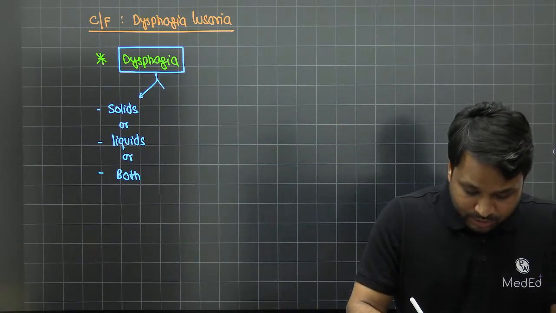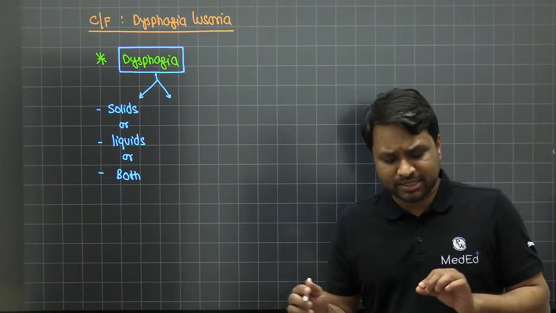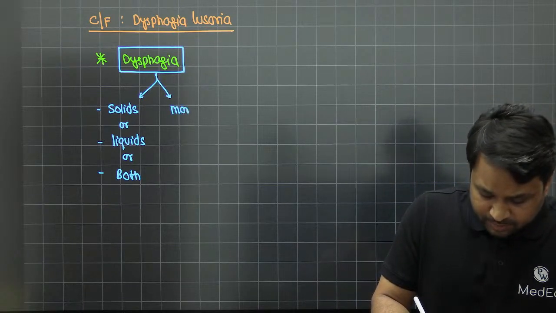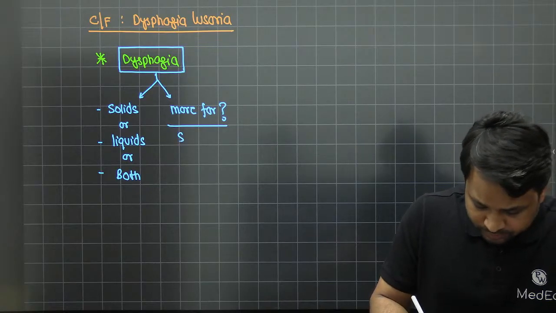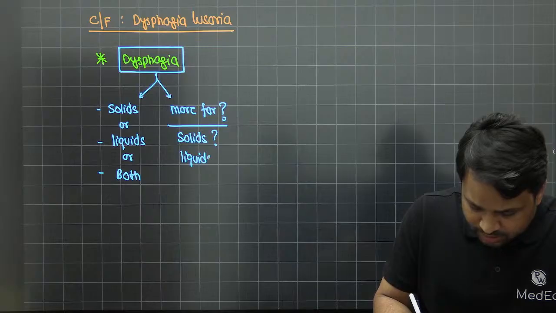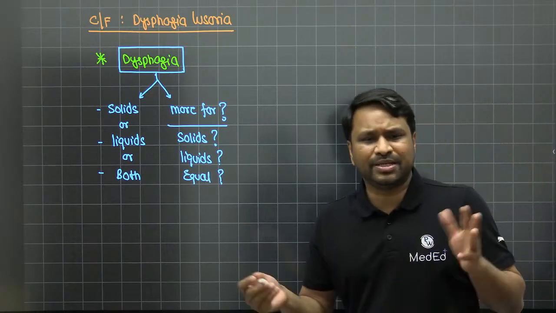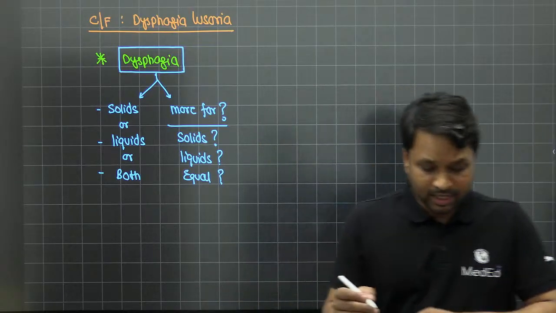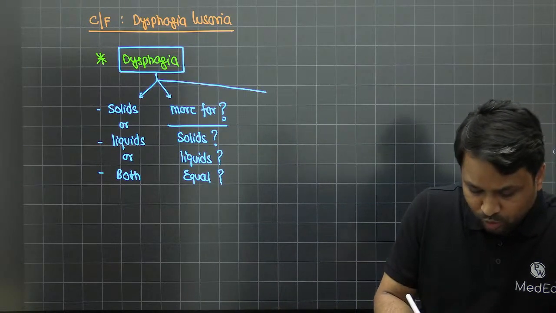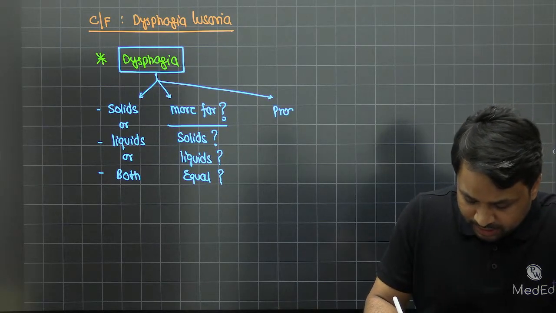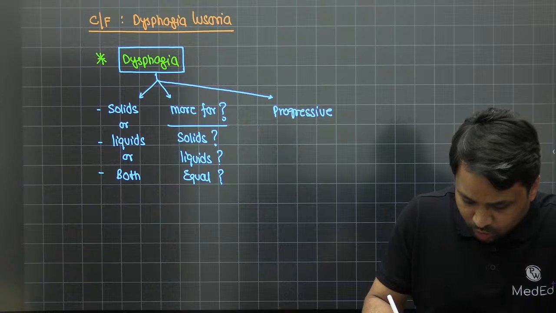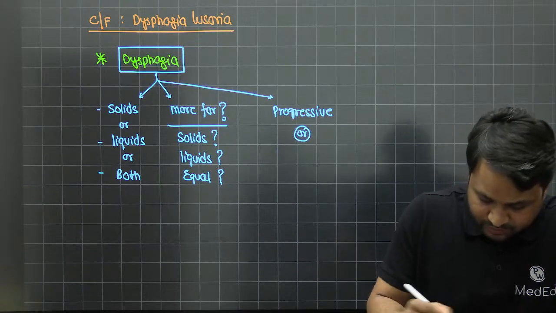The second question that I'll ask is, when the patient says the dysphagia is for both solids and liquids, then I'll ask, is it more for solids? Is it more for liquids? Or is it equal for both? That means it does not differentiate between solids and liquids. The third and most important question will give you a clue towards the diagnosis: is it a progressive or a non-progressive dysphagia?